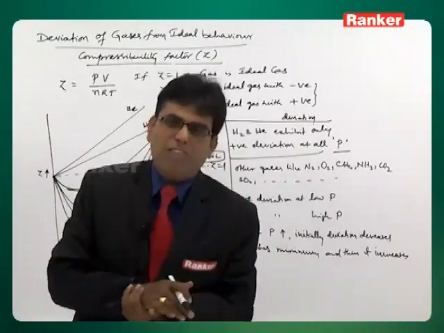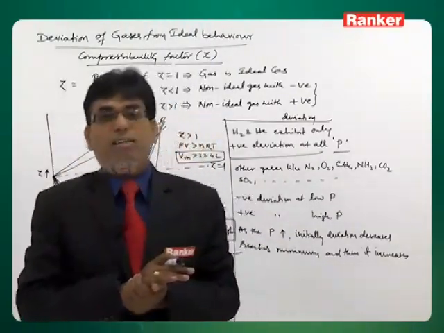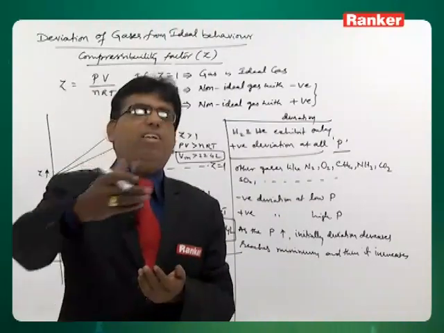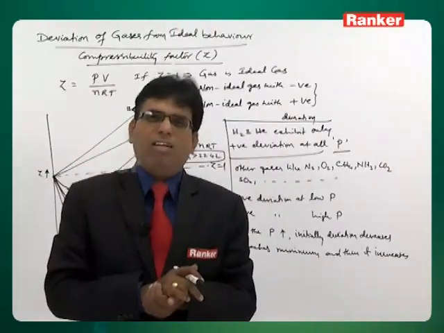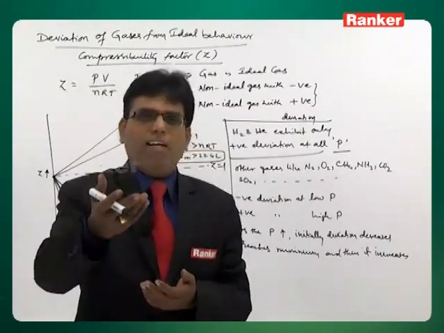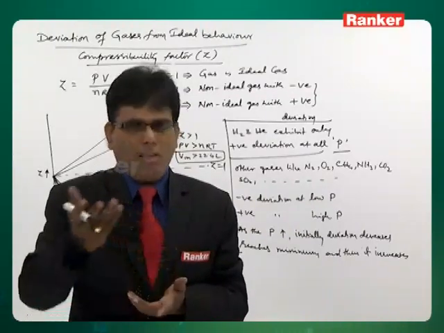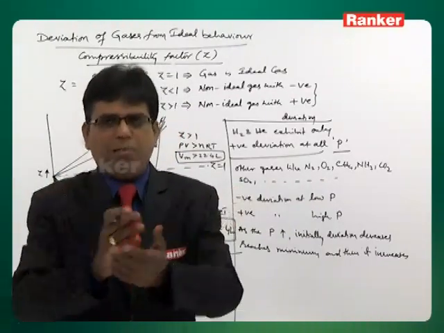That is the reason, as you must know, that it is very difficult to get liquid helium or liquid hydrogen, but liquid carbon dioxide and liquid ammonia we can easily get. I mean, these gases can be liquefied.